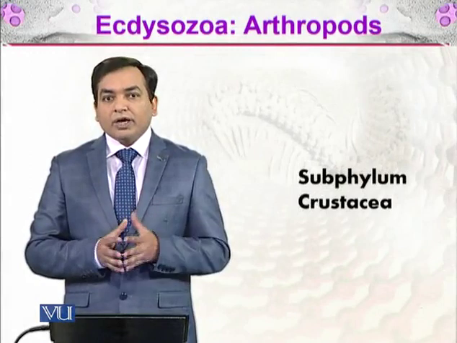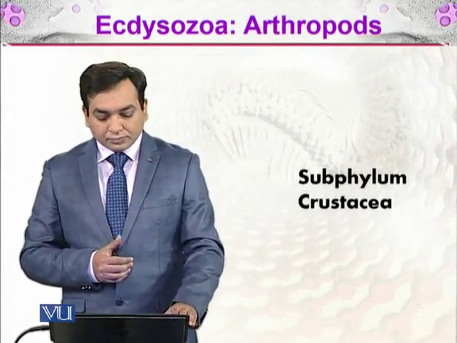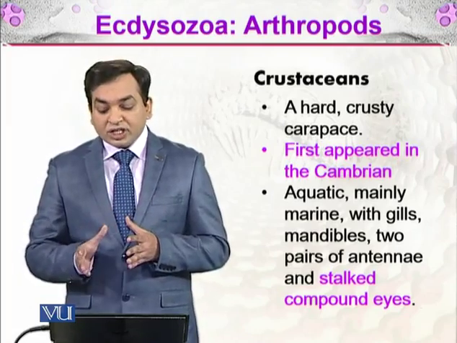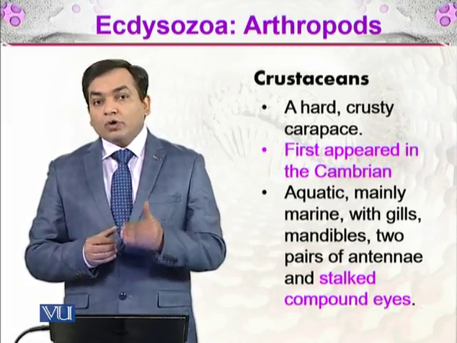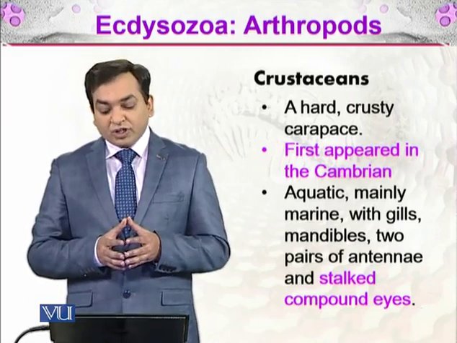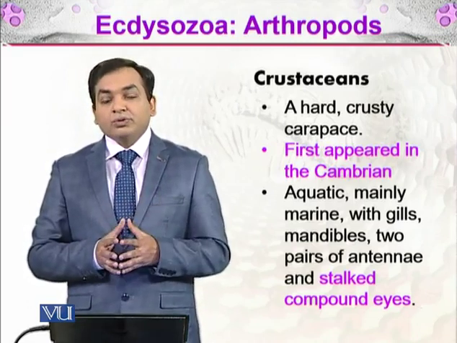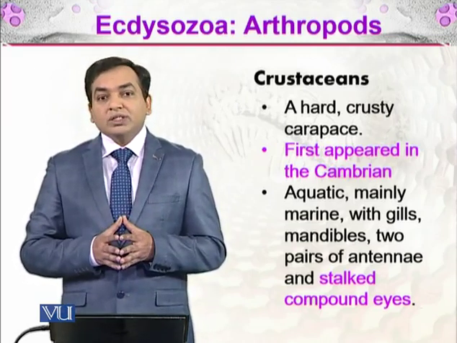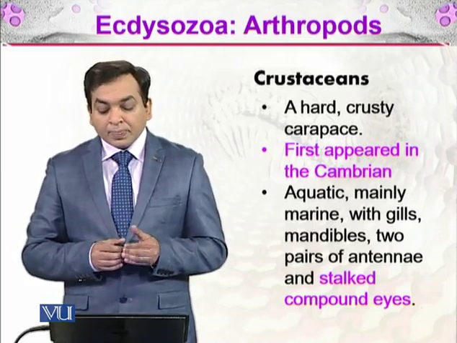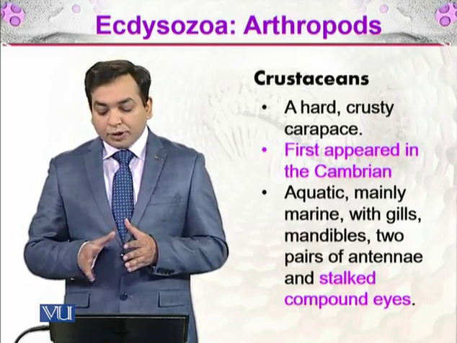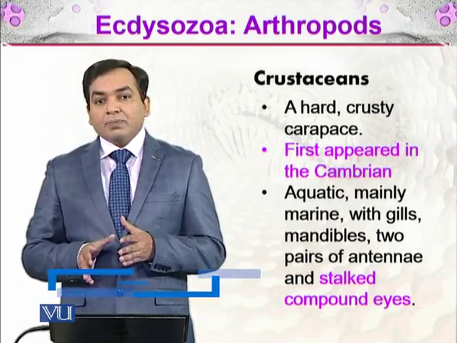In the phylum Arthropoda, we will be discussing the subphylum Crustacea. As the name indicates, crust. So a hard crusty carapace is present, and from which we give it its name. The crustaceans, the organisms which are having a hard crusty carapace on their surface, they are called crustaceans. They were the organisms which first appeared in the Cambrian, and they are mainly aquatic and marine, with the gills, mandible, two pair of antennae, and stalked compound eyes.